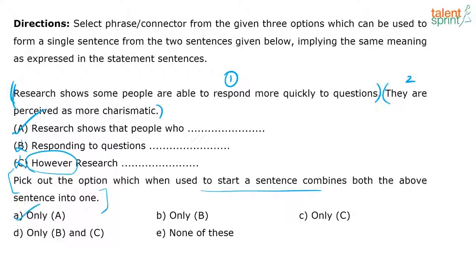So a couple of you are coming back and giving me other options, right? So if I take B, we just looked at B quickly, right? I'm unable to move forward if I start the sentence with responding to questions. Responding to questions quickly. Would you like to type out the complete sentence where you're saying, hey, let's start with option B. Responding to questions more quickly. How will you take it forward and complete the sentence? I'd like to see your sentences, if you can manage to type it out.